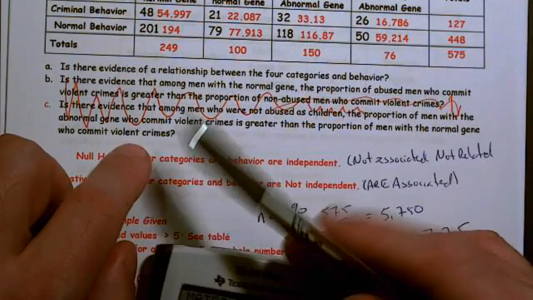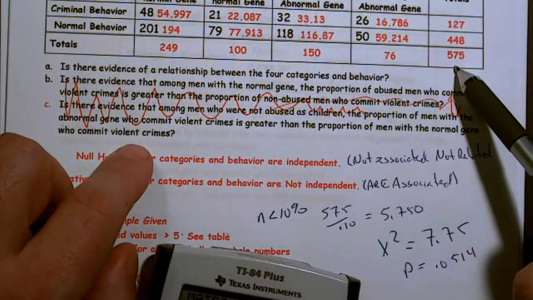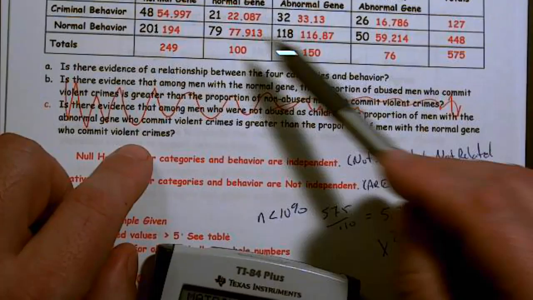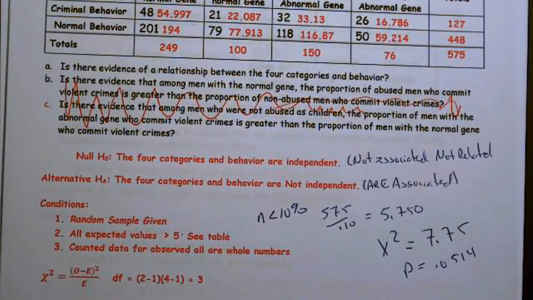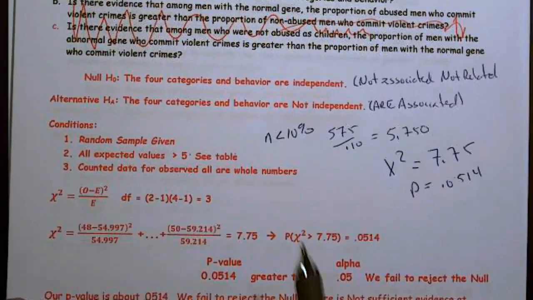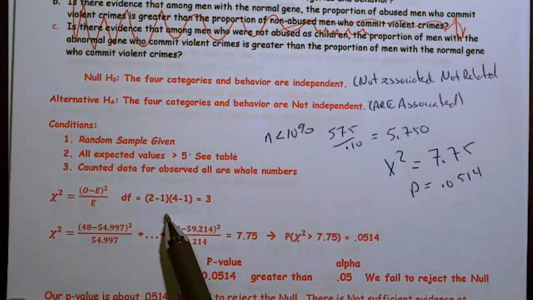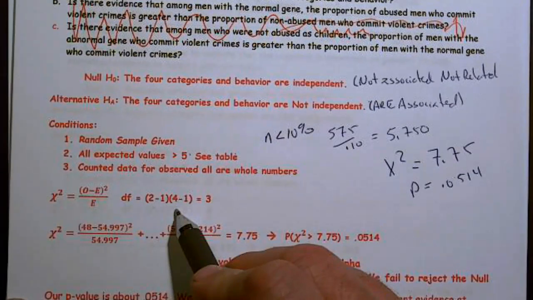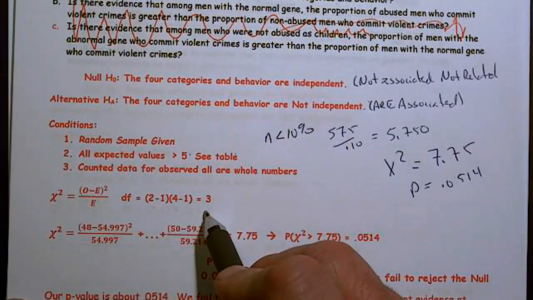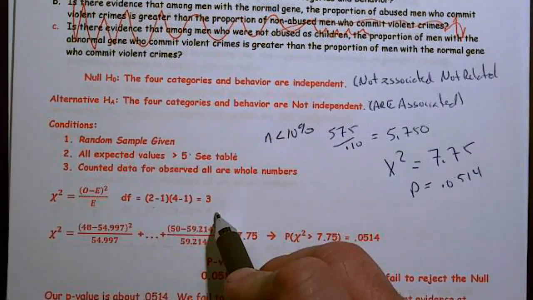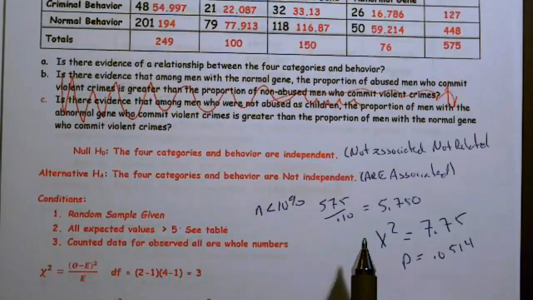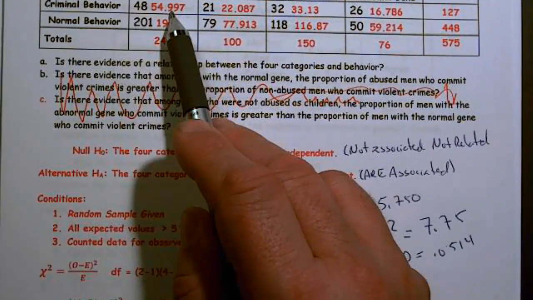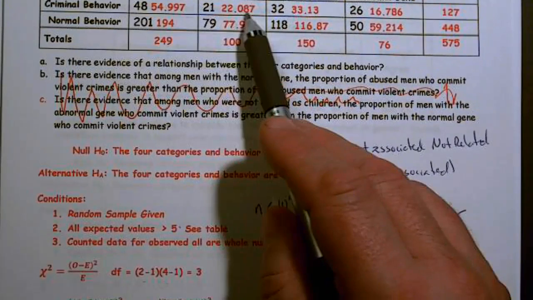Technically, it's 249 times 127 divided by 575 gives me this. 249 times 448 divided by 575 will give me that. So that's what we do. We've already said our degrees of freedom were 3. Actually, we didn't, but the way we get that is 2 rows minus 1 times 4 columns minus 1. So 1 times 3 is 3, so our degrees of freedom is 3. And then we're just plugging in our table values: 48 minus this squared, divided by 54.997, and we'll do that for all of them.